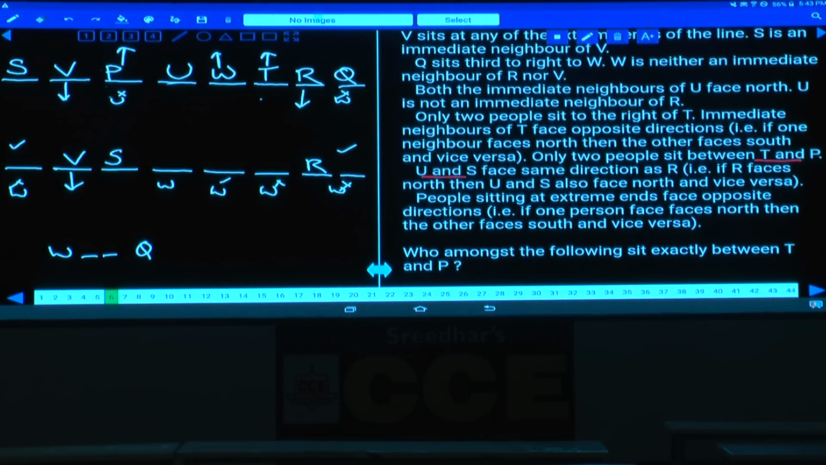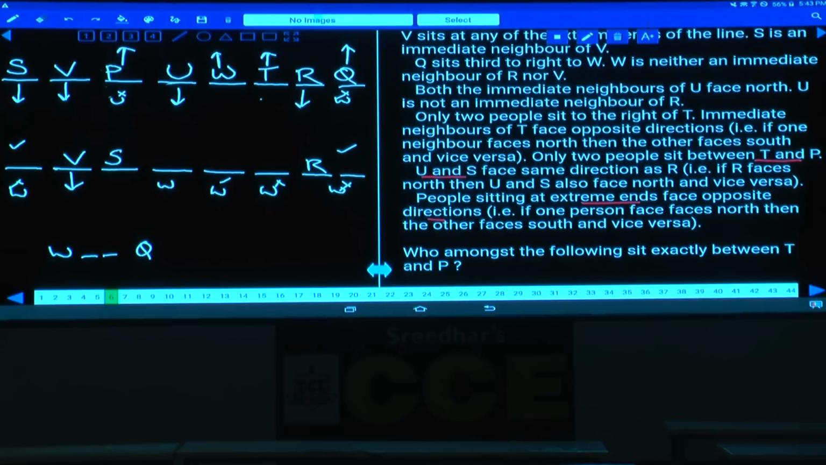U and S face the same direction as R. R is facing south, so U must also be facing south, and S must also be facing south. The next one: people seated at the extreme ends face opposite directions. S is facing towards south and Q must be facing towards north. Clear now? And this is the order.